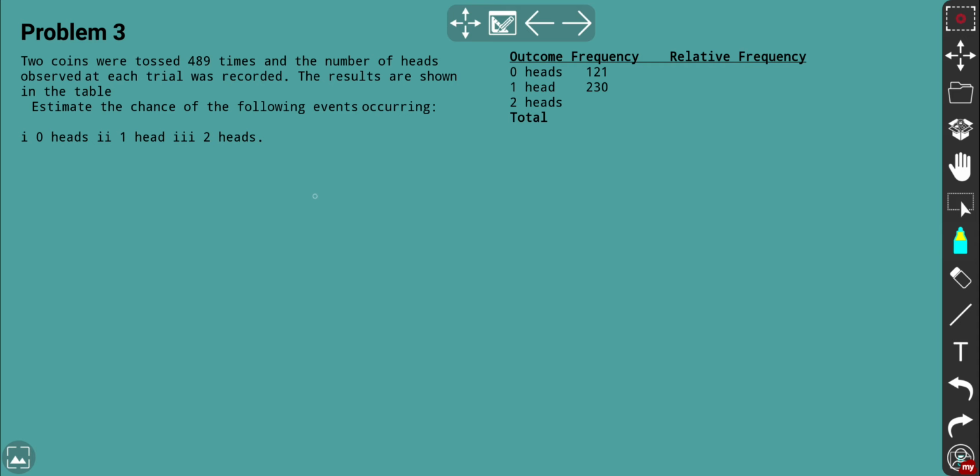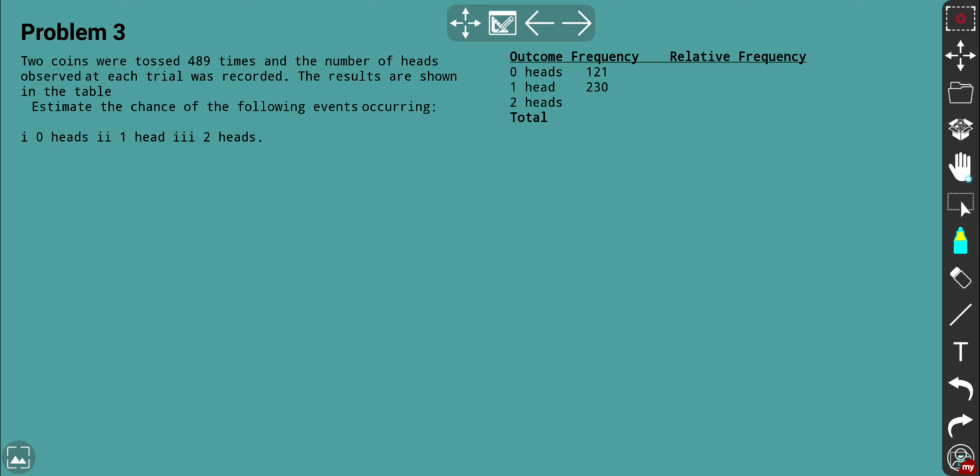Okay, so 2 coins, there might be head, there might be tail for each coin, but because 2 coins were tossed 489 times, that means there might be no heads, meaning 2 tails, there might be 1 head on at least 1 coin, and there might be 2 heads, okay? So we've got the results as shown in the table. However, the table is not completely filled up. So estimate the chance of the following events occurring: 0 heads, 1 head, and 2 heads.